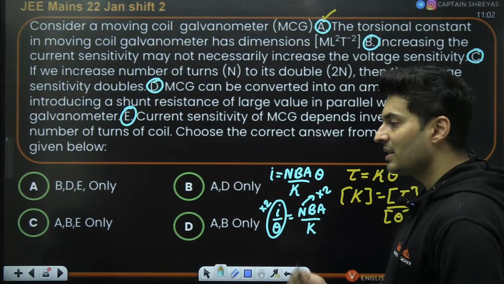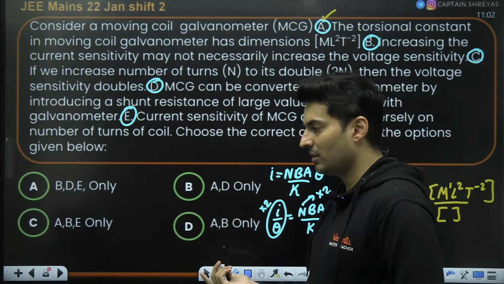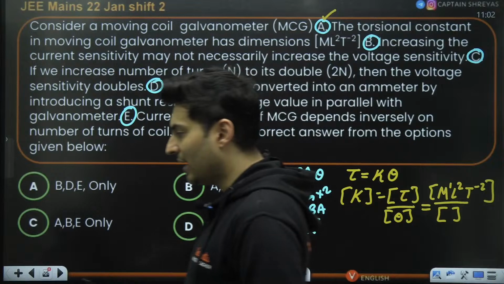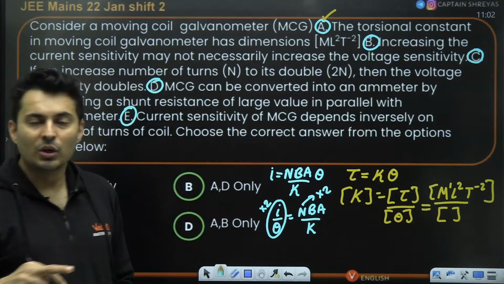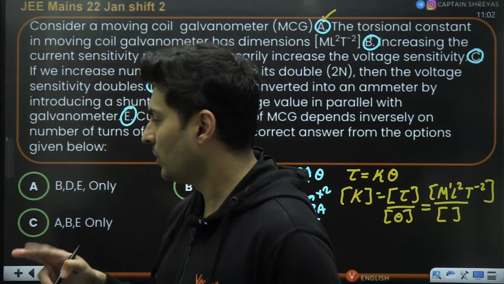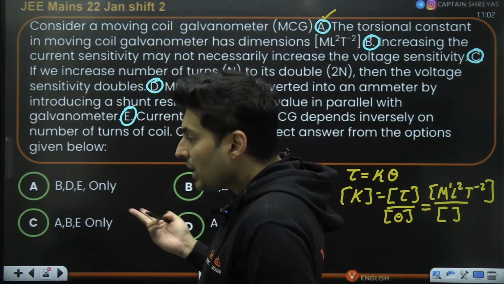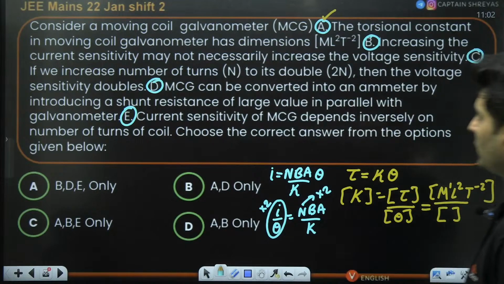So the current sensitivity will double, but that does not mean voltage sensitivity will double. Keep that in mind. In fact, voltage sensitivity might even reduce for the same resistance. So technically speaking, that option is also wrong.